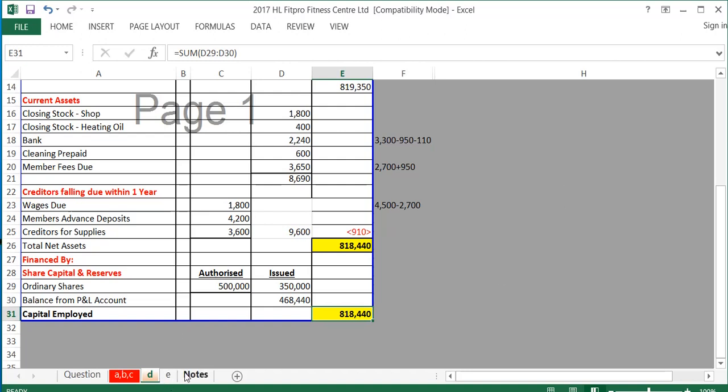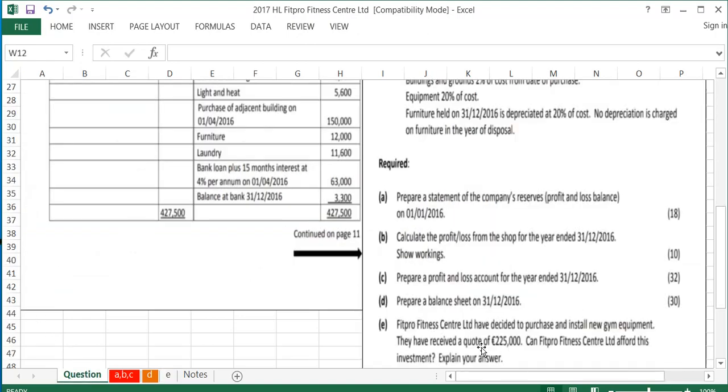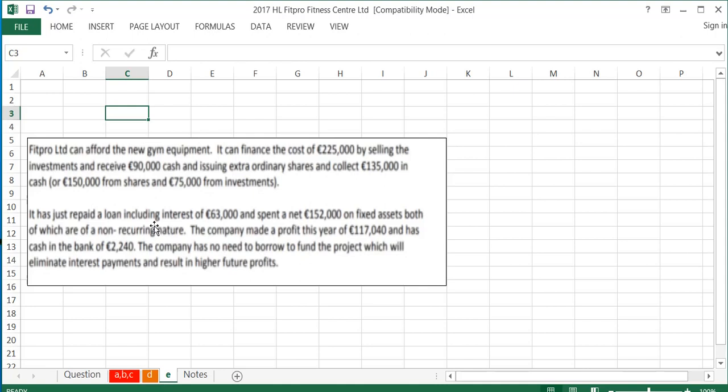The final part of this question is a small bit of theory. If I go back to the question here, FitPro Fitness Centre Limited have decided to purchase and install new gym equipment. They have received a quote of 225,000. Can FitPro Fitness Centre Limited afford this investment? Explain your answer. So FitPro Fitness Limited can afford the new gym equipment.